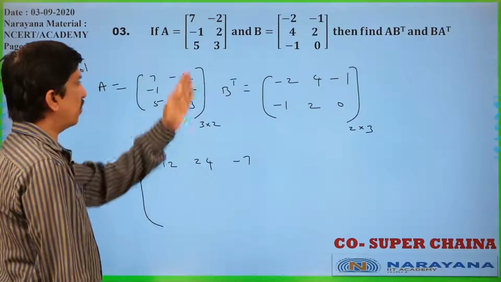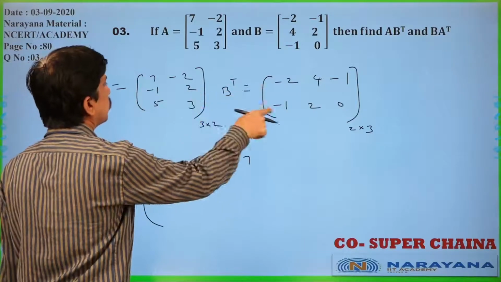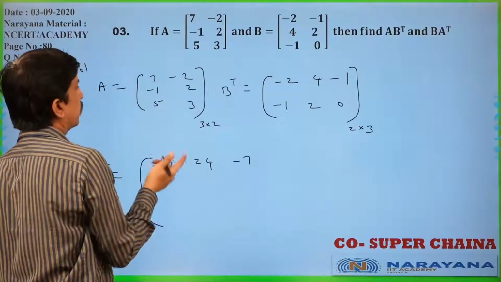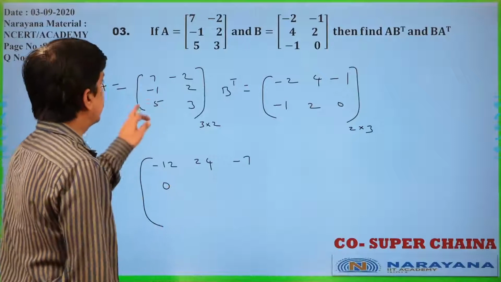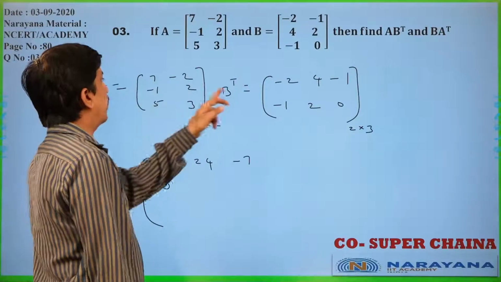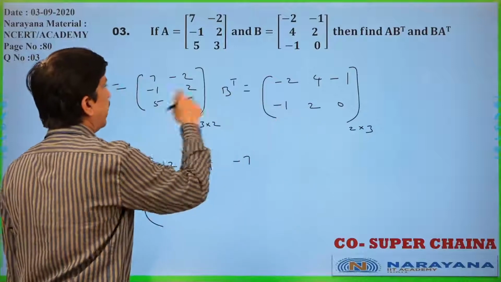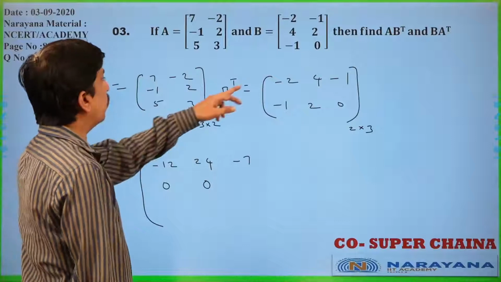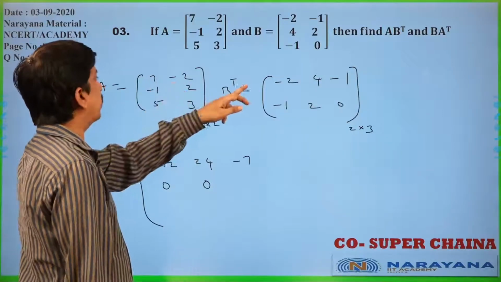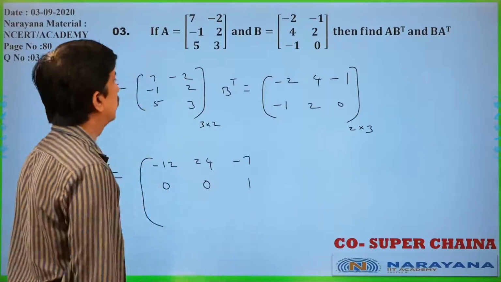Next, second row, first column: minus 1 into minus 2 plus 2 into minus 1, minus 2, plus 2 minus 2 will become 0. Second row, second column: minus 1 into 4, minus 4, plus 2 into 2, plus 4. Minus 4 plus 4, again 0 only. Second row, third column: minus 1 into minus 1, plus 1, plus 0, that is nothing but 0.